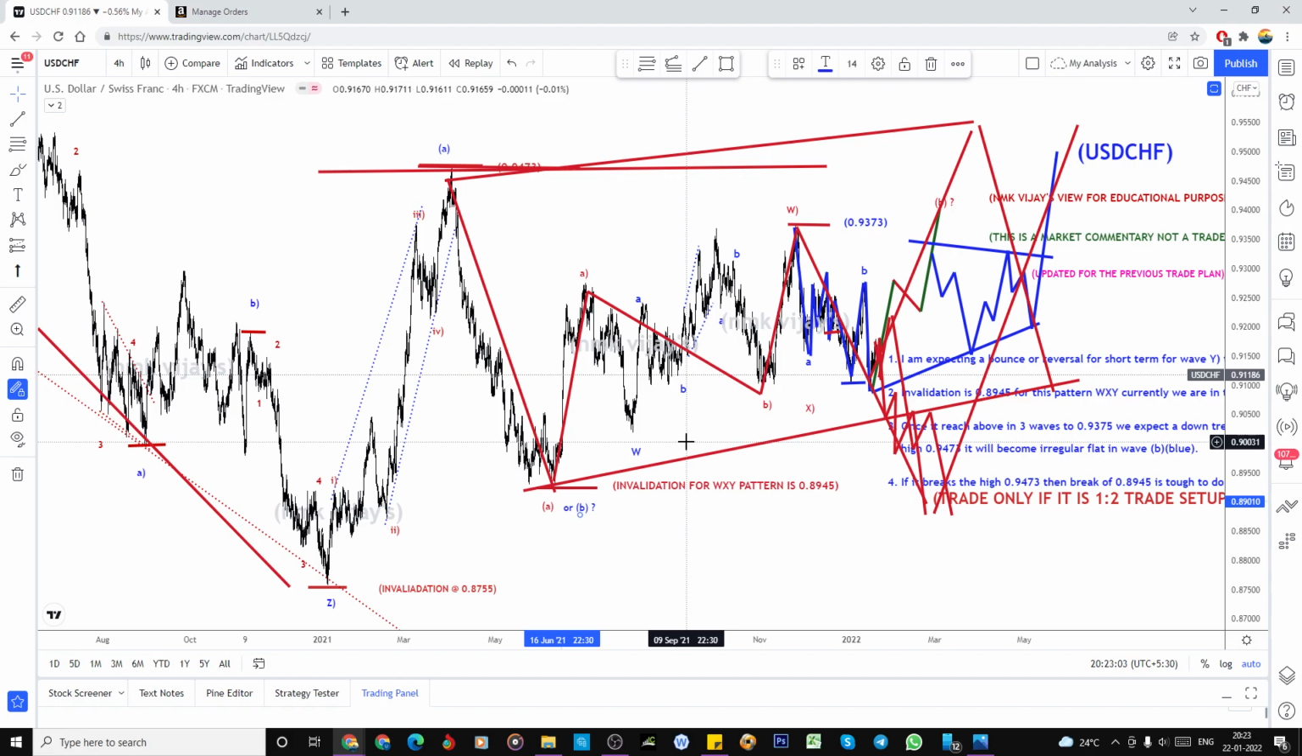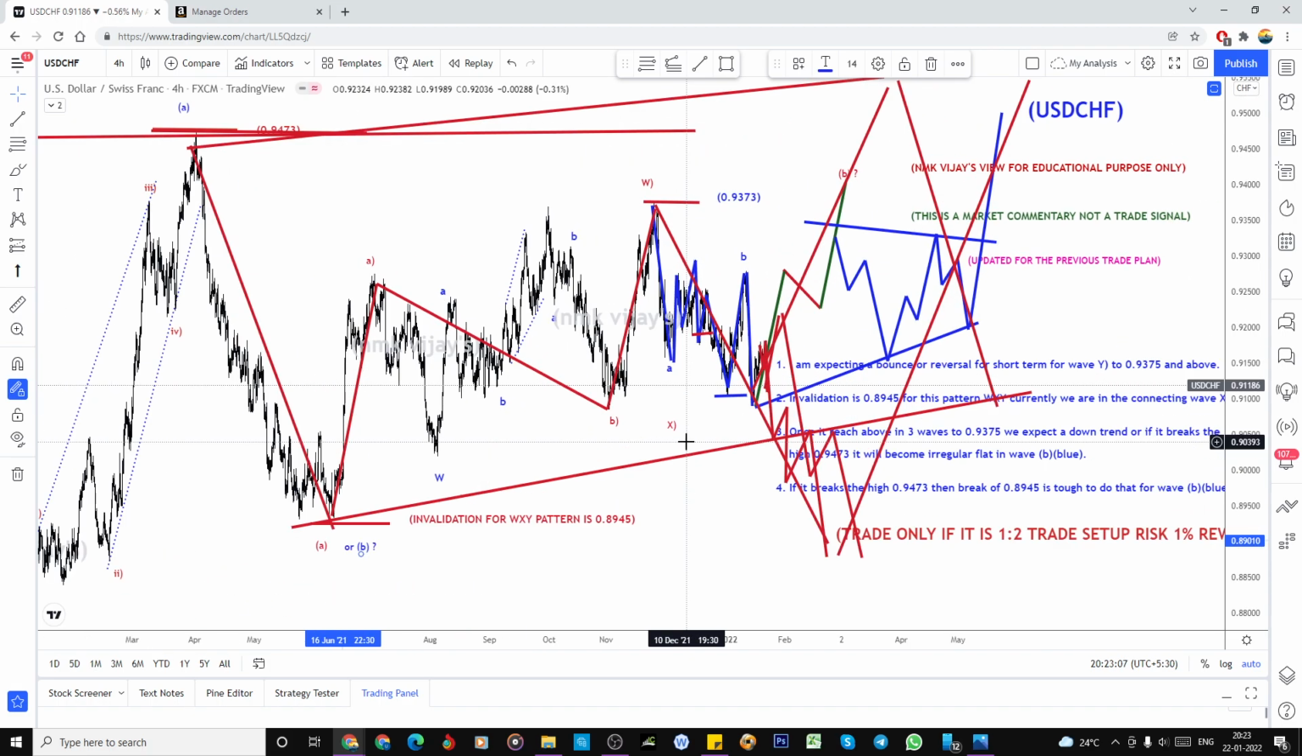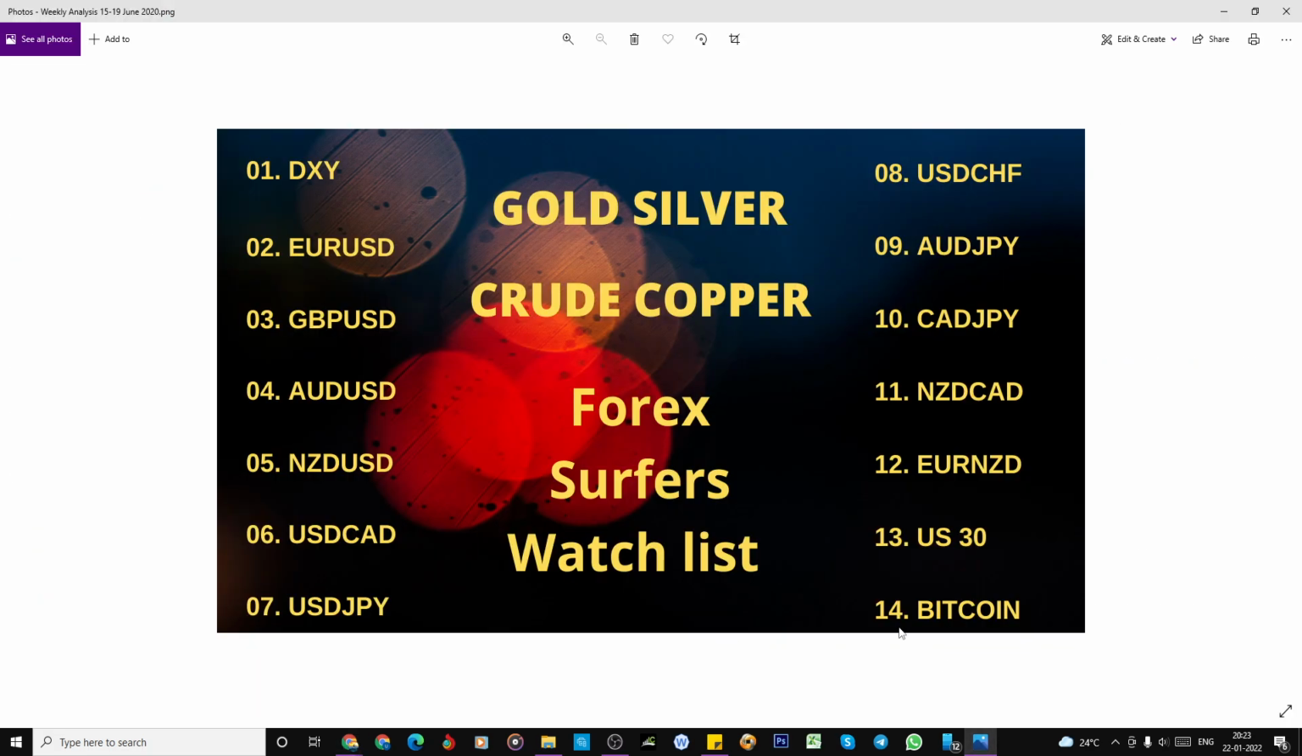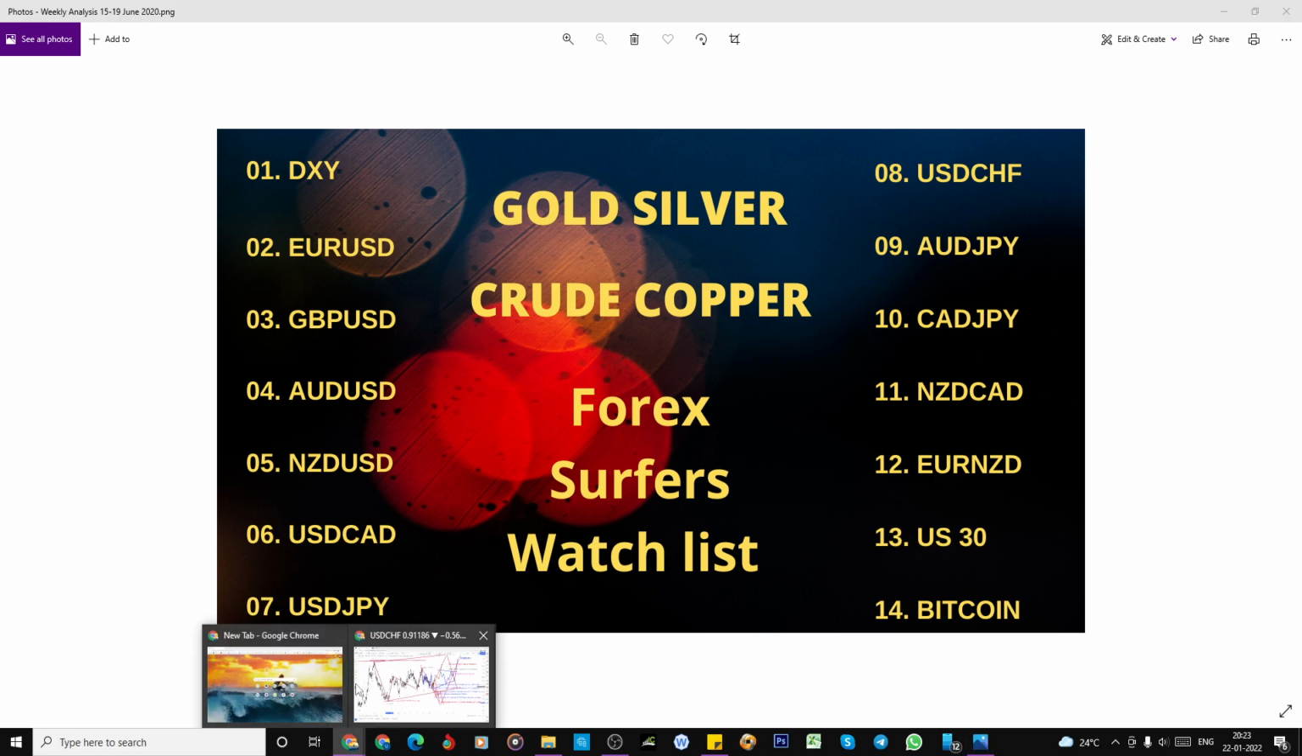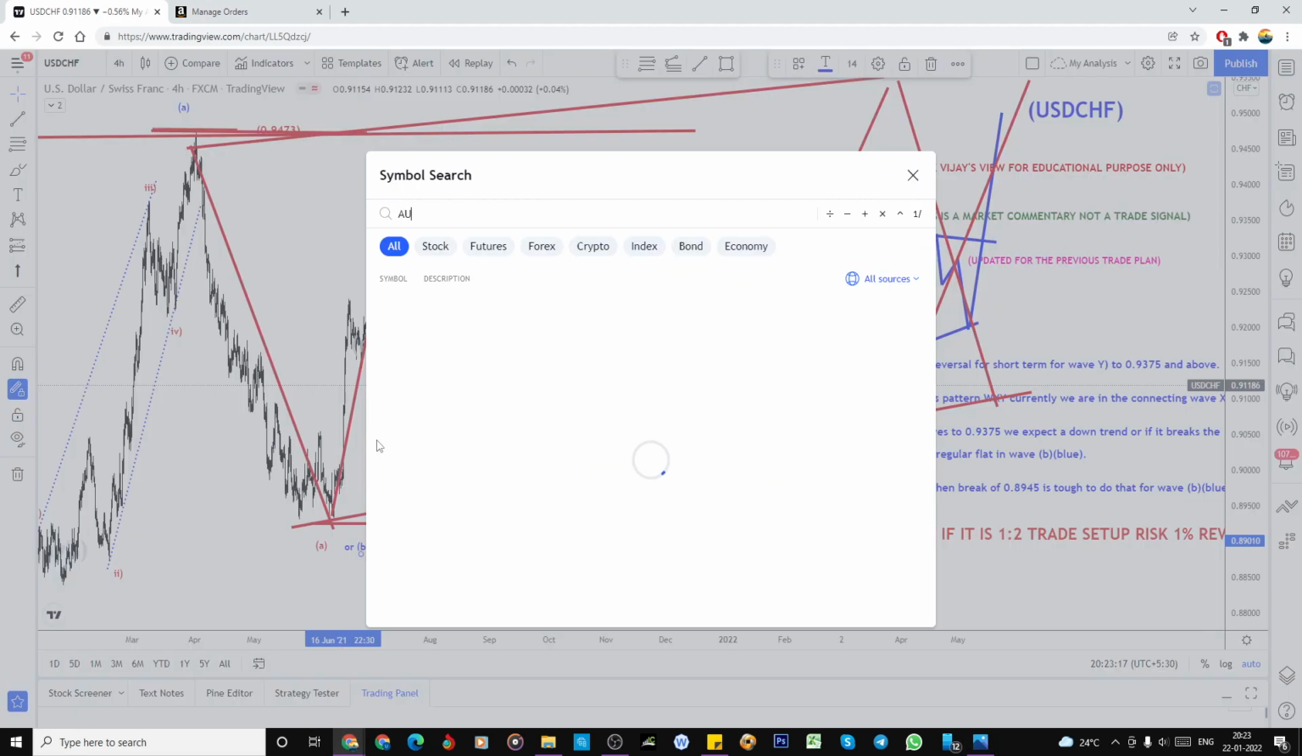I will tell you the example for the New Zealand CAD. So let's move on to what is next. We will see the watch list. We finished the UJ, UHF. Let's move on to the minor currency pairs. So AUD JPY.